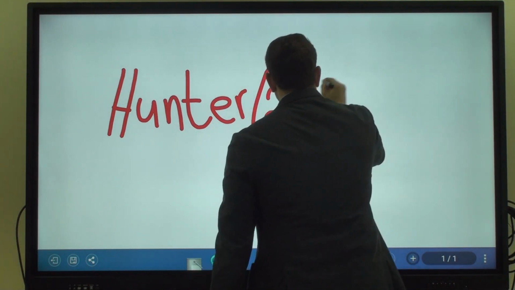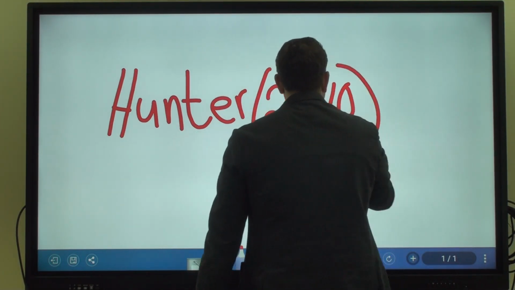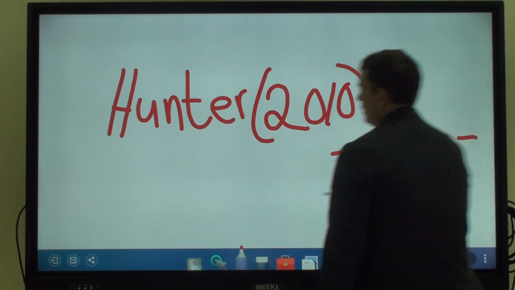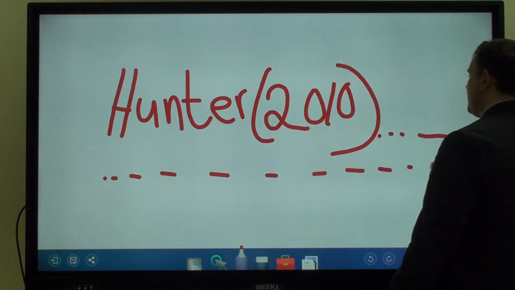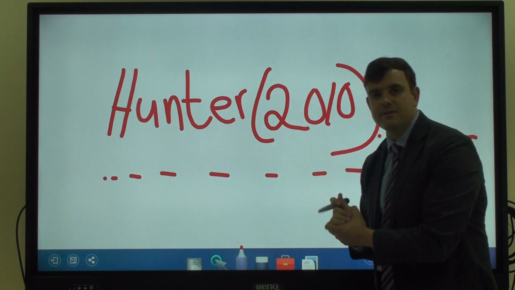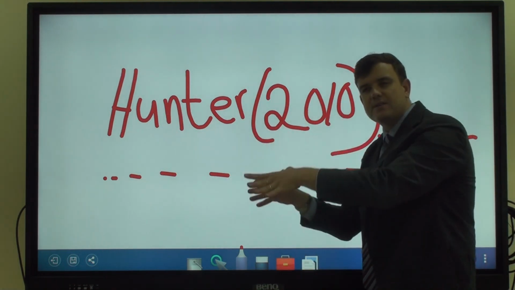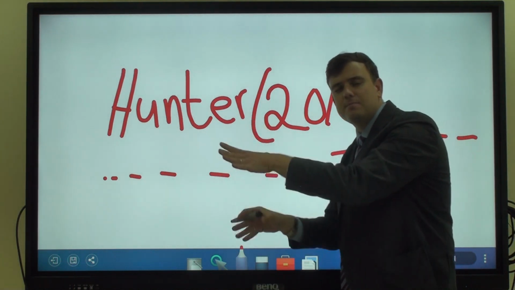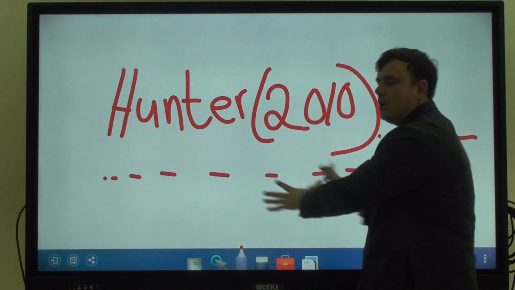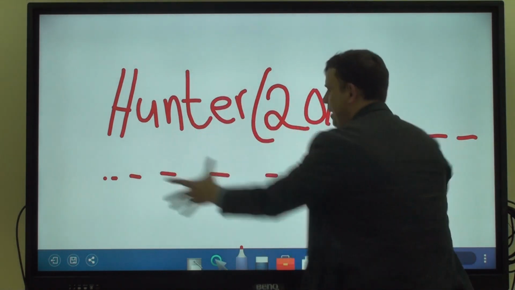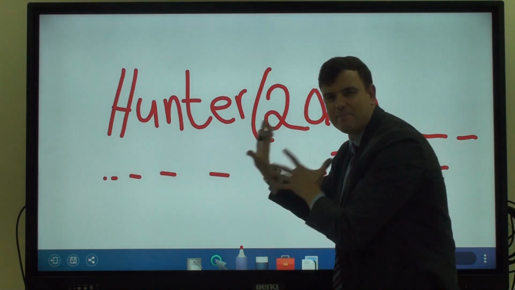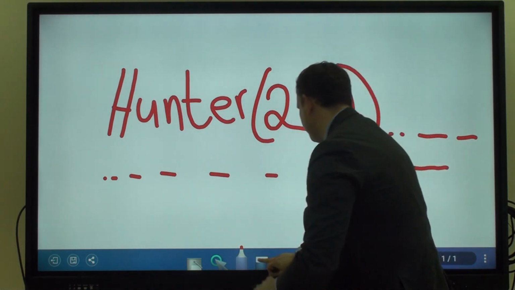So 2010. And then you'd have your summary. You're summarizing what Hunter has said. You're summarizing what the author has said, right? You're rewording the sentence, using some synonyms maybe. You're not copying directly what Hunter has said. That's what we call a paraphrase. Alright, guys? So paraphrase.